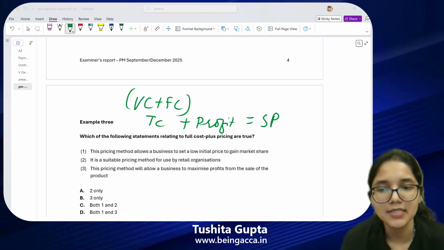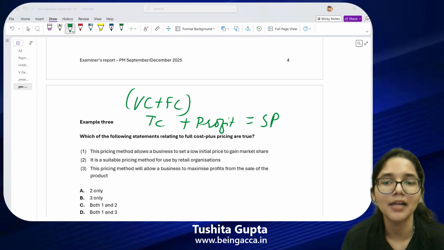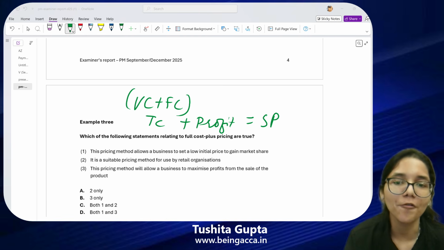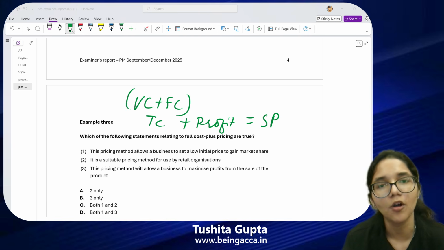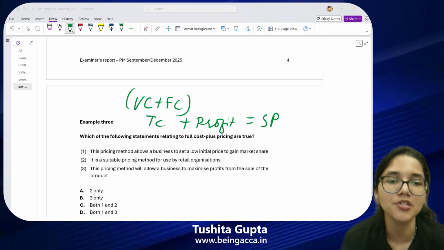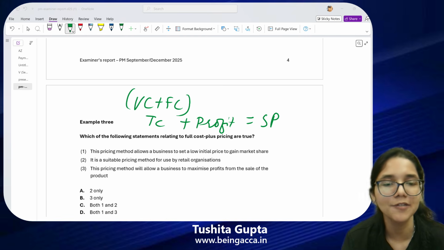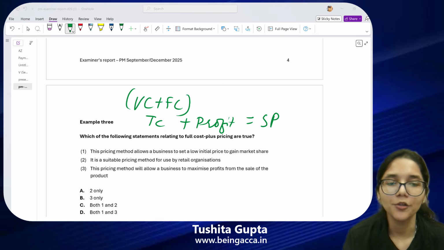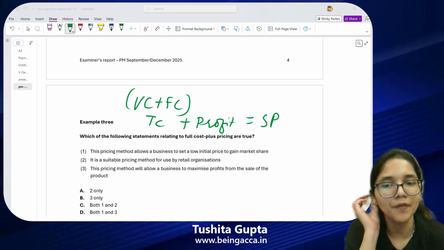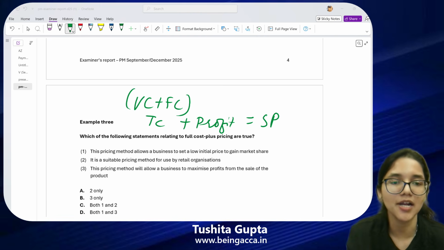The very first statement tells you that this method will allow you to set a low price initially. Guys, when your focus is to recover the total of your cost within the initial time frame only, will you be able to set a low selling price if you're including all of your costs plus a profit margin? Will you be able to come up with a price that is low initially? Do you think that is what we do as part of the full cost plus strategy, or do we do this as part of another strategy?